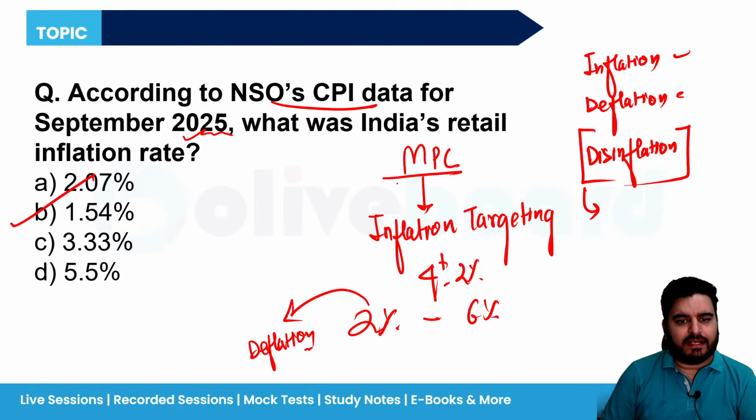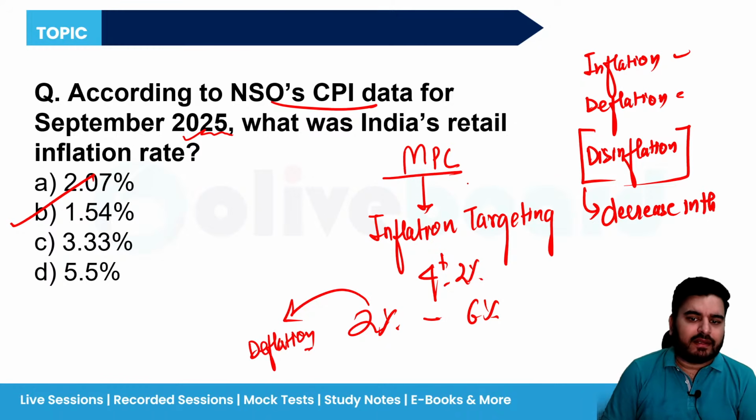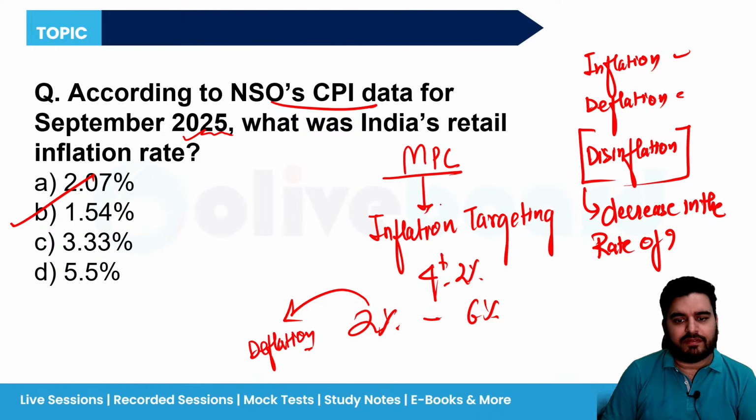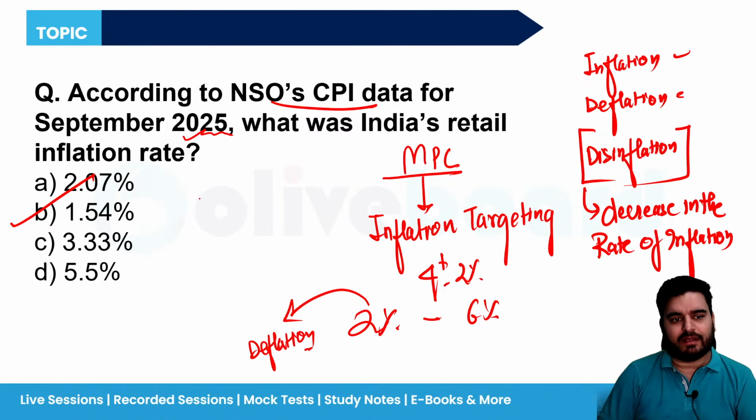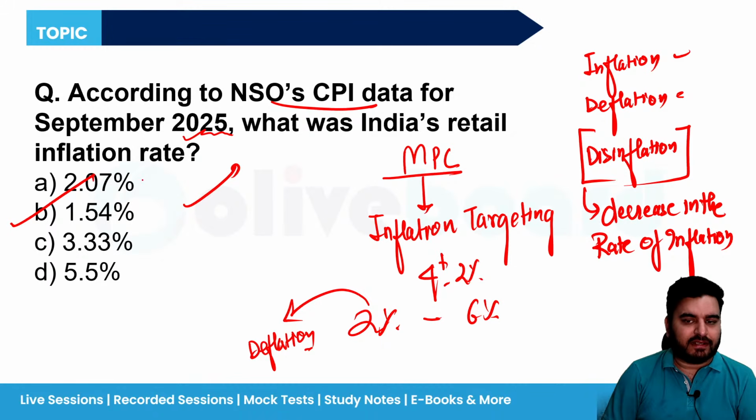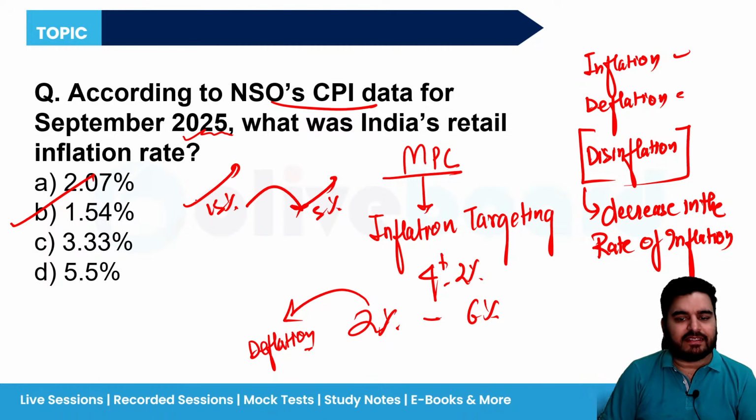Disinflation is basically the decrease in the rate of inflation. It means that inflation is there, but its percentage growth is less. For example, in the previous year, inflation was there, things were getting costly by, let's say, 15%. Now this year it is only increasing by 5%. So there is a decrease in the rate, and that is known as disinflation.